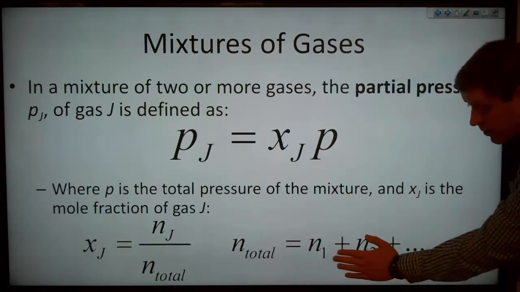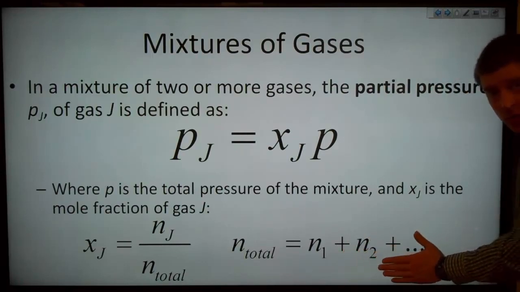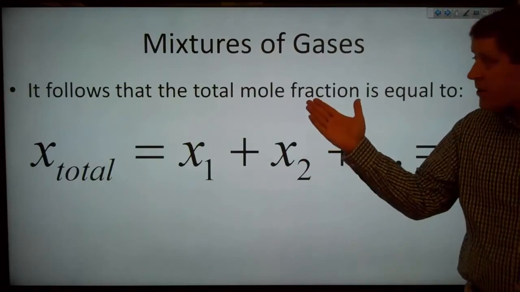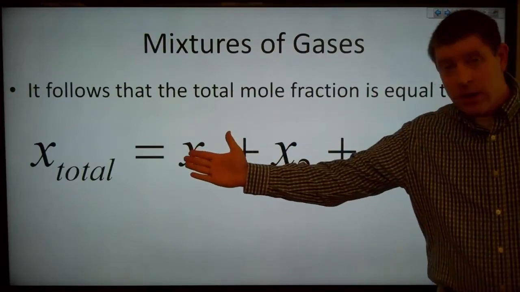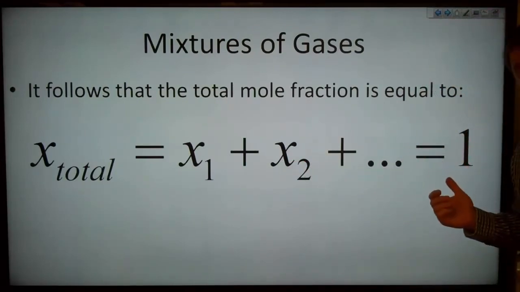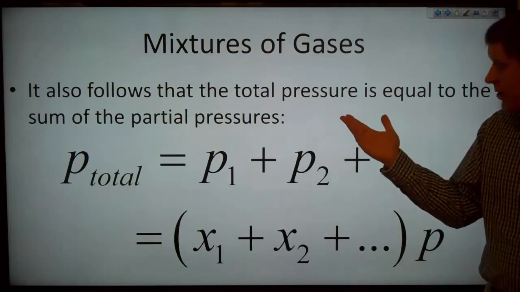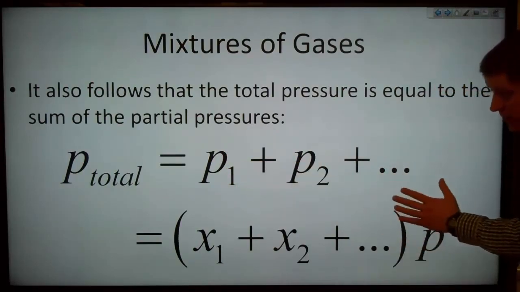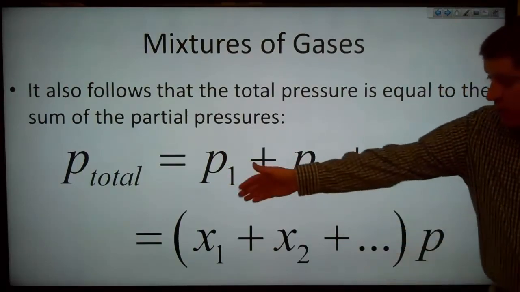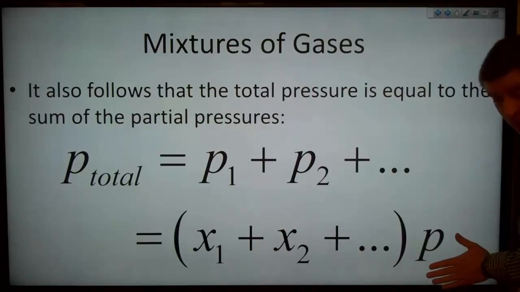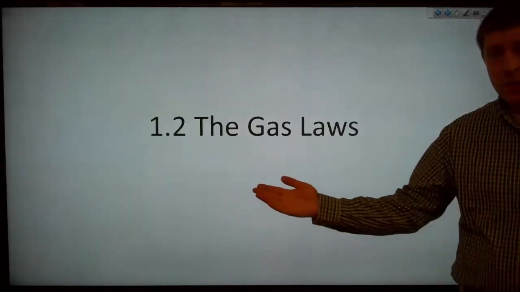The total number of moles is the moles due to component 1 plus the moles due to component 2 plus the moles due to component 3 and so on, including component J, going up until we run out of components of our mixture. So it then follows that the total mole fraction, X total, is equal to X1 plus X2 plus X3 and so on, and that has to be equal to 1. It also follows that the total pressure is equal to the sum of the partial pressures. So P total is equal to P1 plus P2 plus P3 and so on, which is also equal to the quantity X1 plus X2 plus X3 and so on times P, the total pressure. And that was the gas laws.